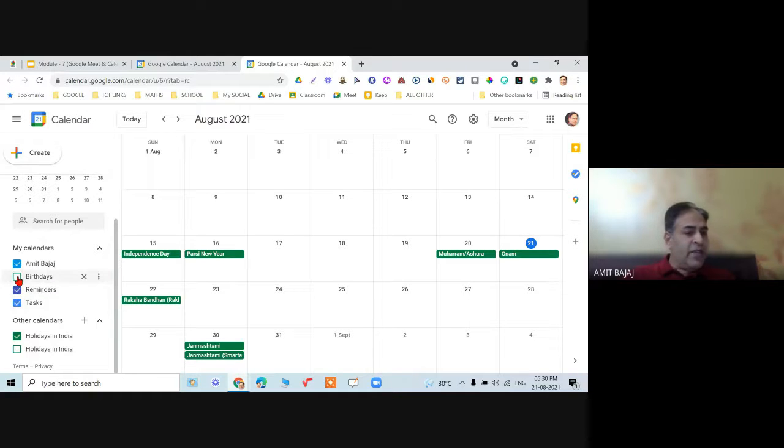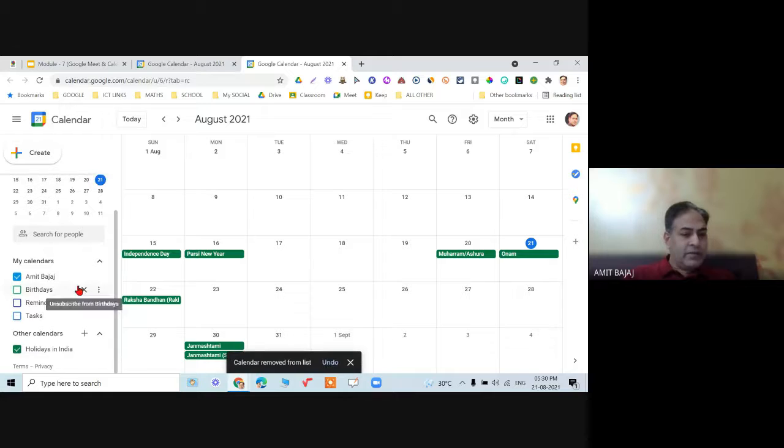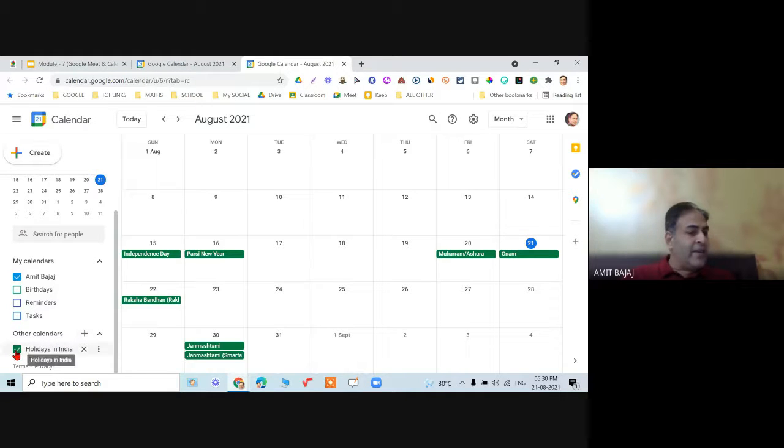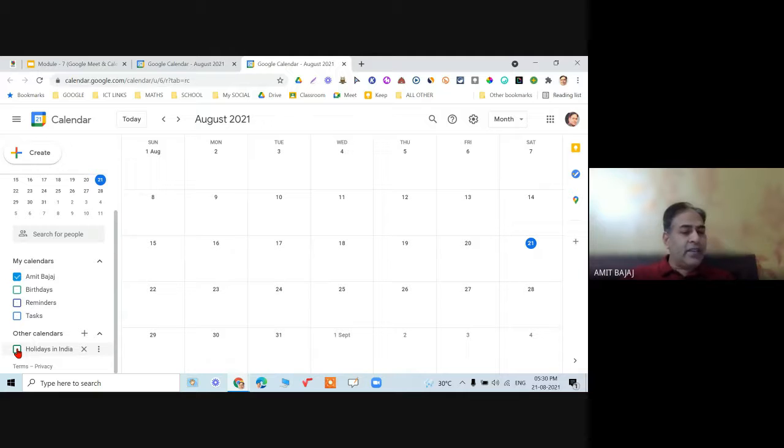So let me uncheck all these. There are even options for the holidays in India. So this is a default calendar provided, under the heading of other calendars. I can always uncheck this. So there is no event planned. Now you can see a blank layout. A blank slate is there. Nothing is planned, right?